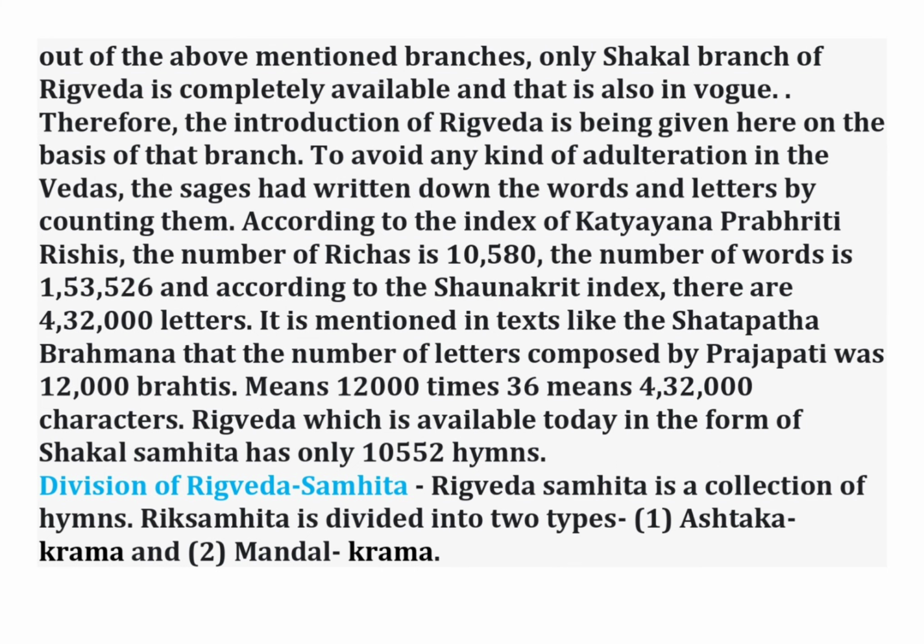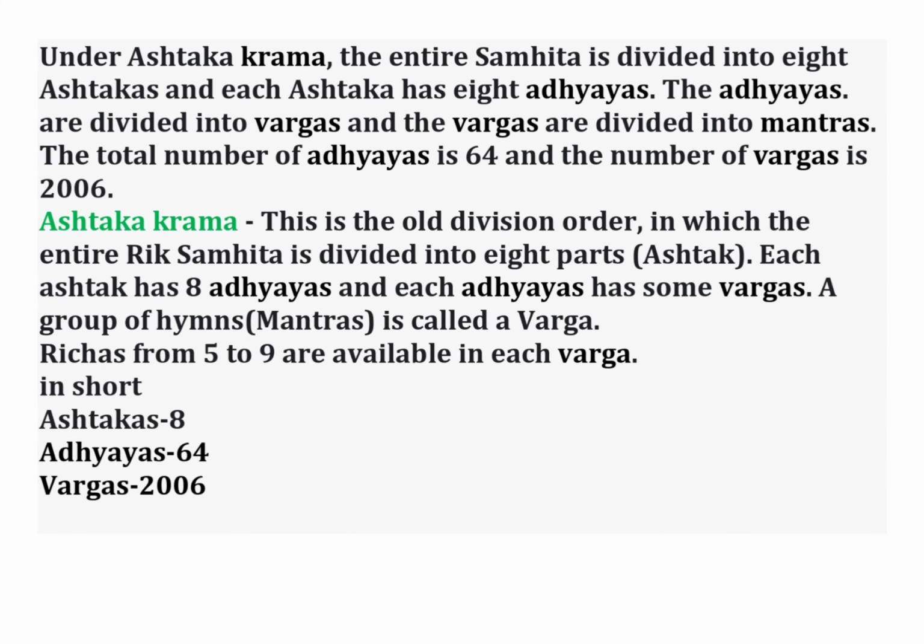Under Ashtakram, the entire Samhita is divided into 8 Ashtakas and each Ashtaka has 8 Adhyayas. The Adhyayas are divided into Vargas and the Vargas are divided into Mantras. The total number of Adhyayas is 64 and the total number of Vargas is 2006.